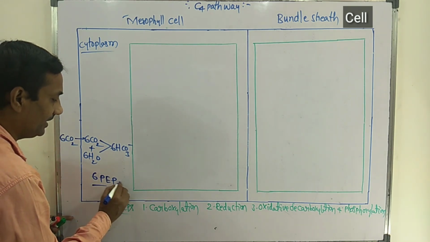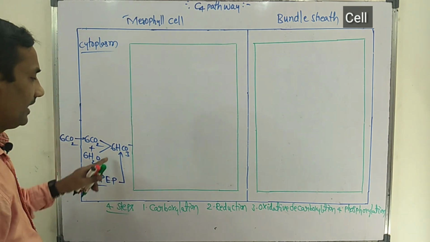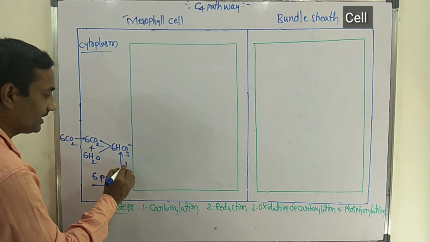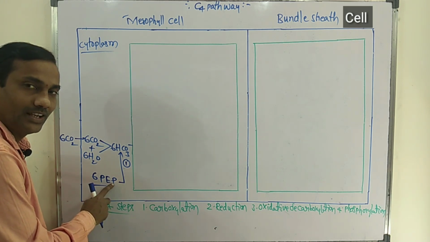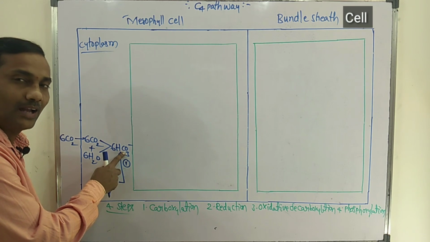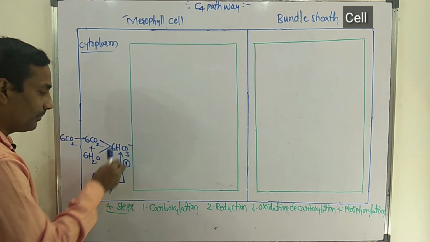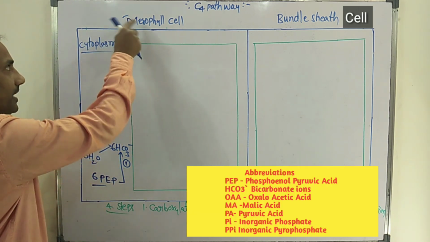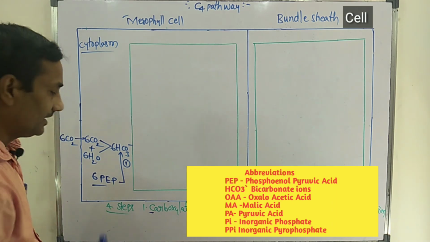These 6 PEP react with 6 molecules of HCO3 minus ions, bicarbonate ions. This step is known as carboxylation. Here phosphoenol pyruvic acid indirectly combines with carbon dioxide, but in the form of bicarbonate ion. Carbon dioxide fixation that occurs in cytoplasm of mesophyll cell is called carboxylation.